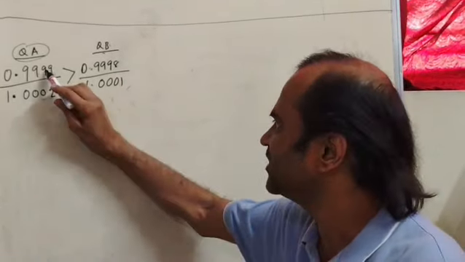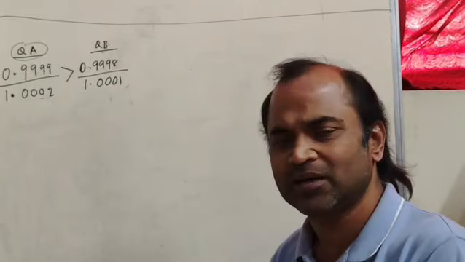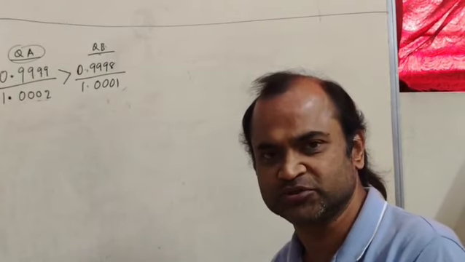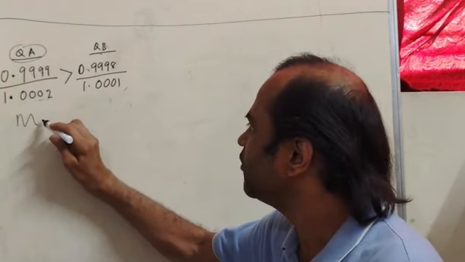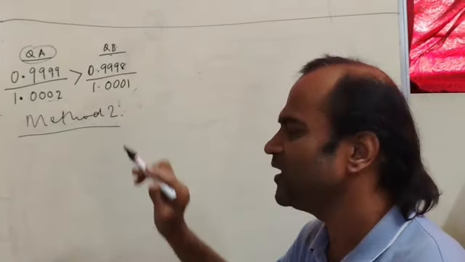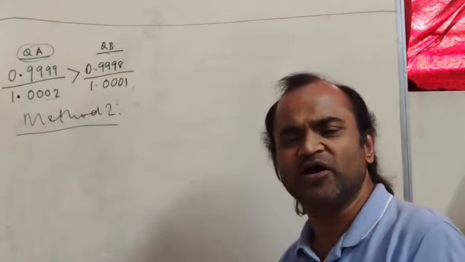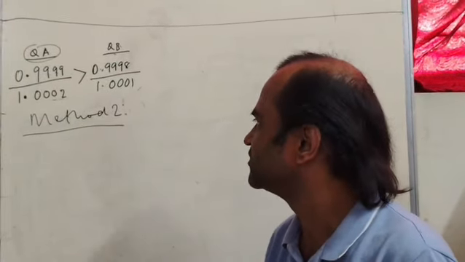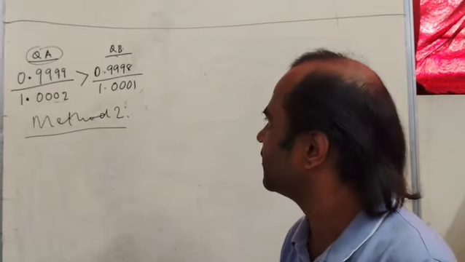So this is a GRE quantitative comparison question on numbers, involving comparing the values of two fractions. In this video I will be dealing with the second method of comparing these two fractions. Please refer to our other video for the first method. Coming to the second method.